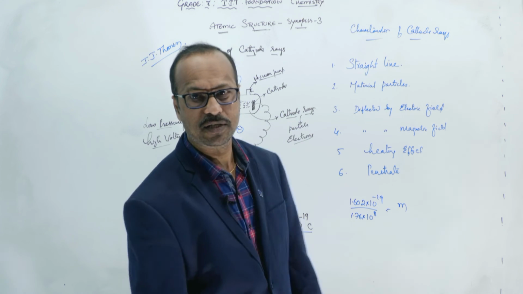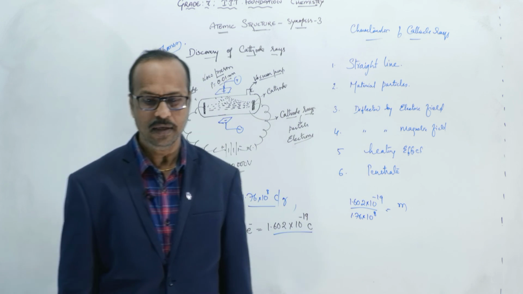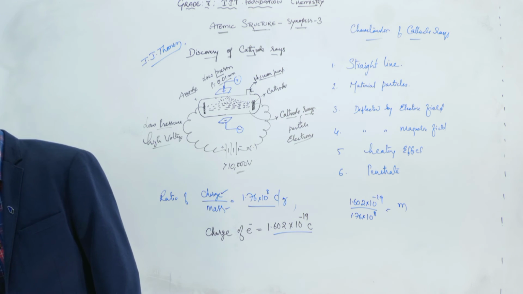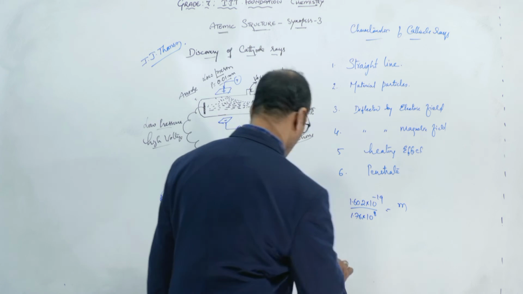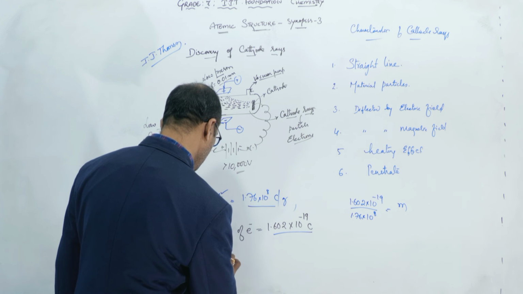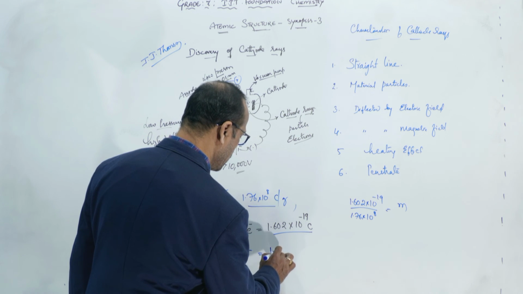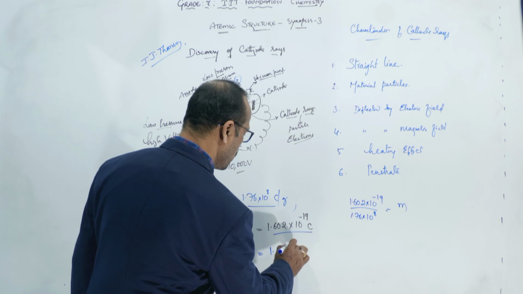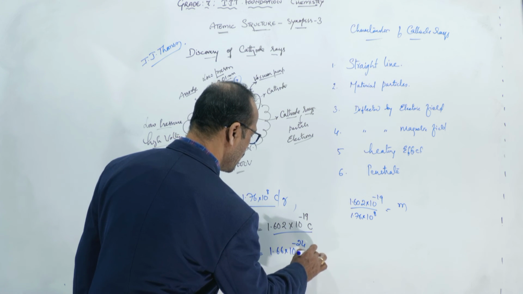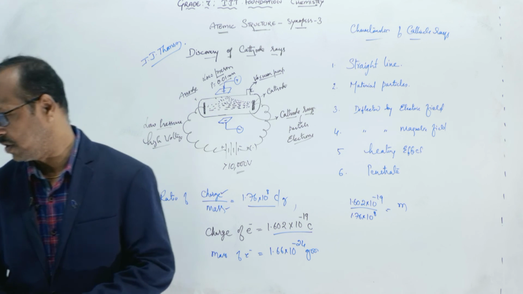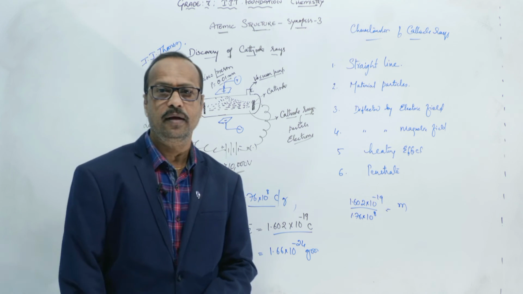Based on this calculation, the mass of the electron is found to be 1.66 into 10 to the power of minus 24 grams. So that's all about the electron, or the discovery of cathode rays.